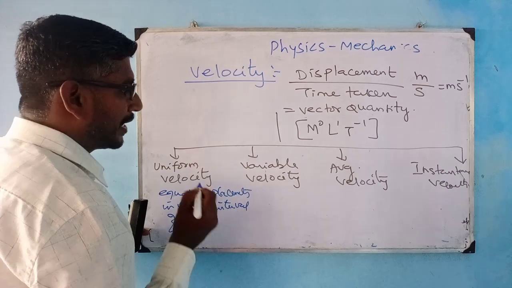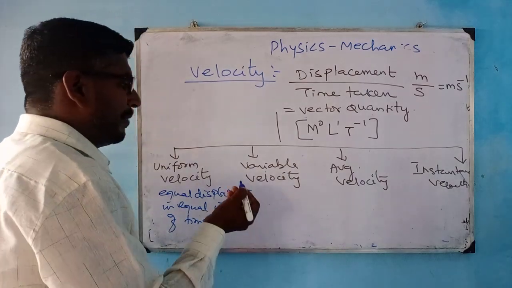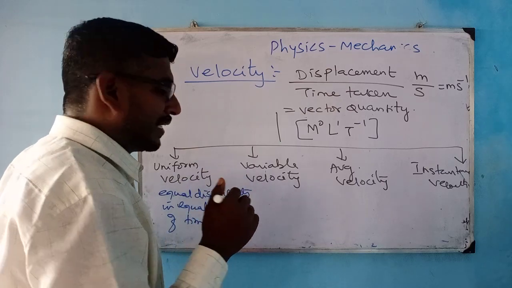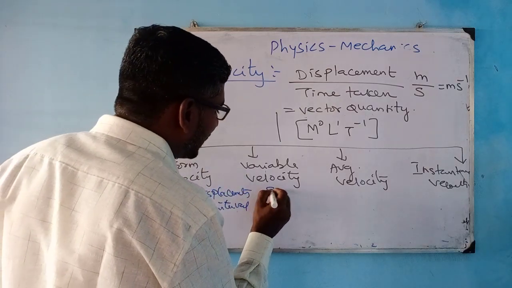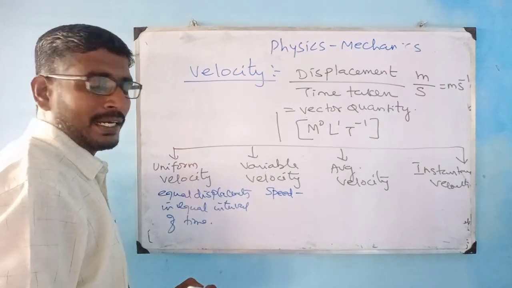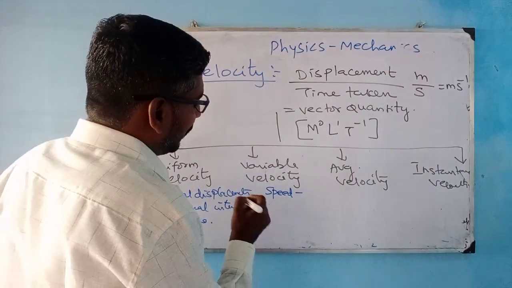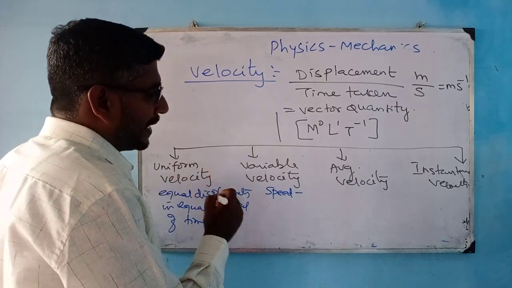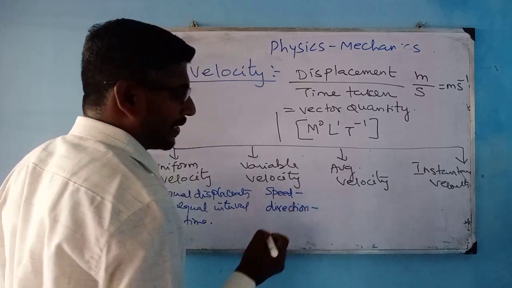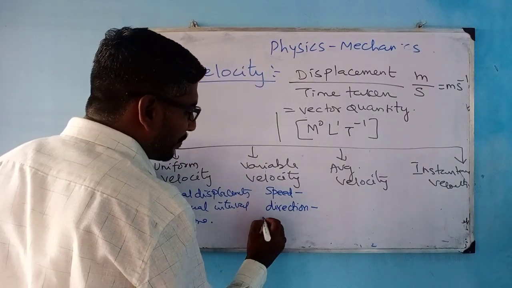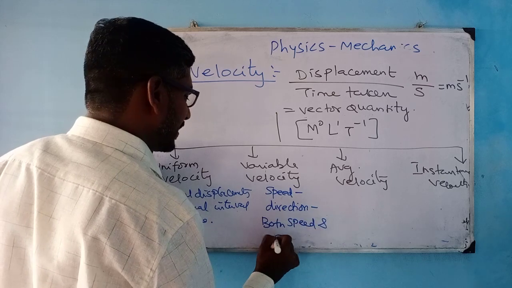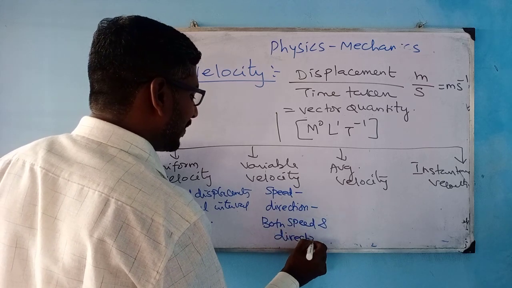Right? So variable velocity, the important parameter. In variable velocity, if there is a change in the speed, then there is a change in the velocity. And for an object moving, if there is a change in the direction, there is a change in the velocity. Or if both the speed and direction change, then there is a change in the velocity.